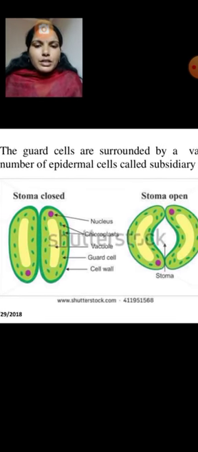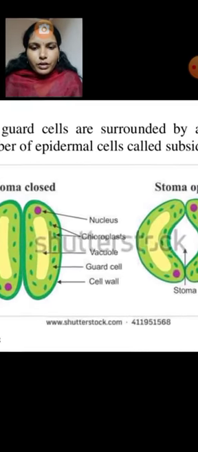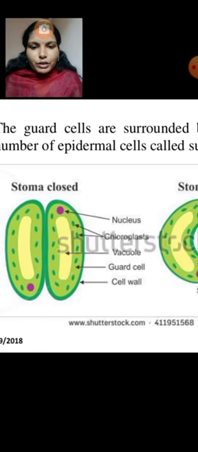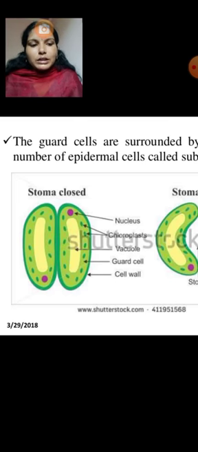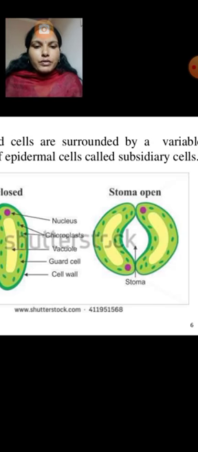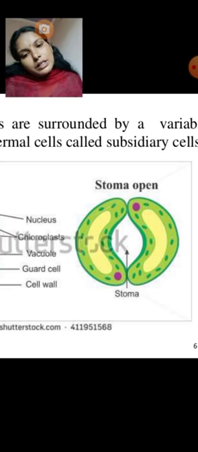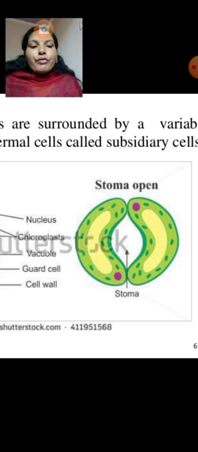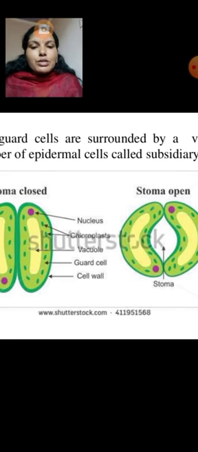For example, this is the stomata closed and open, with the cell wall and the guard cells containing vacuole, chloroplast, nucleus, etc. When the guard cells are turgid, they expand, resulting in the opening of the stomata. And when the guard cells lose water, they become flaccid, leading to closing of the stomata.